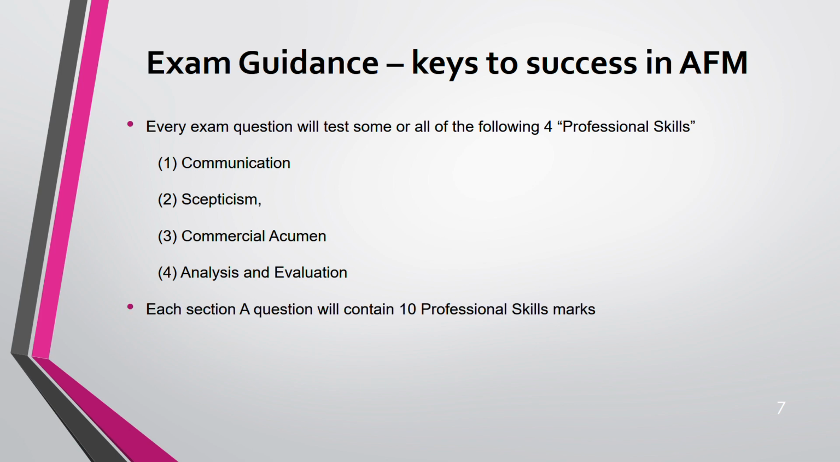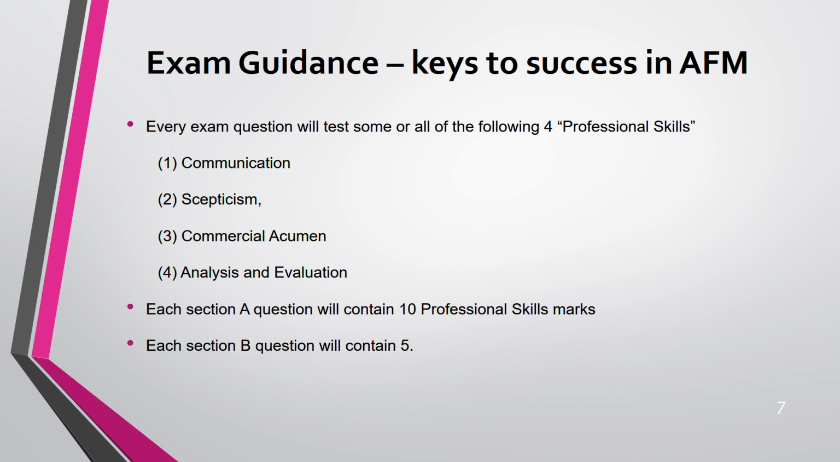Now, important thing, every Section A question will have 10 professional skill marks, and this 10 will be out of these four. Either they might ask all the four, or some of these four might come. Anything could come: skepticism, communication, but you have to be prepared for all the four.